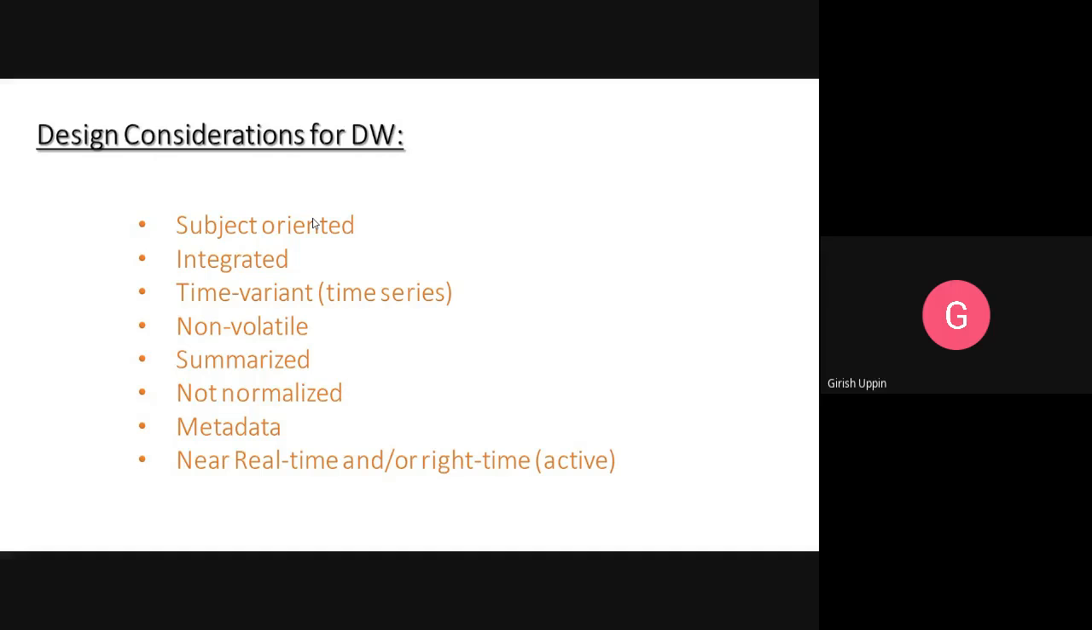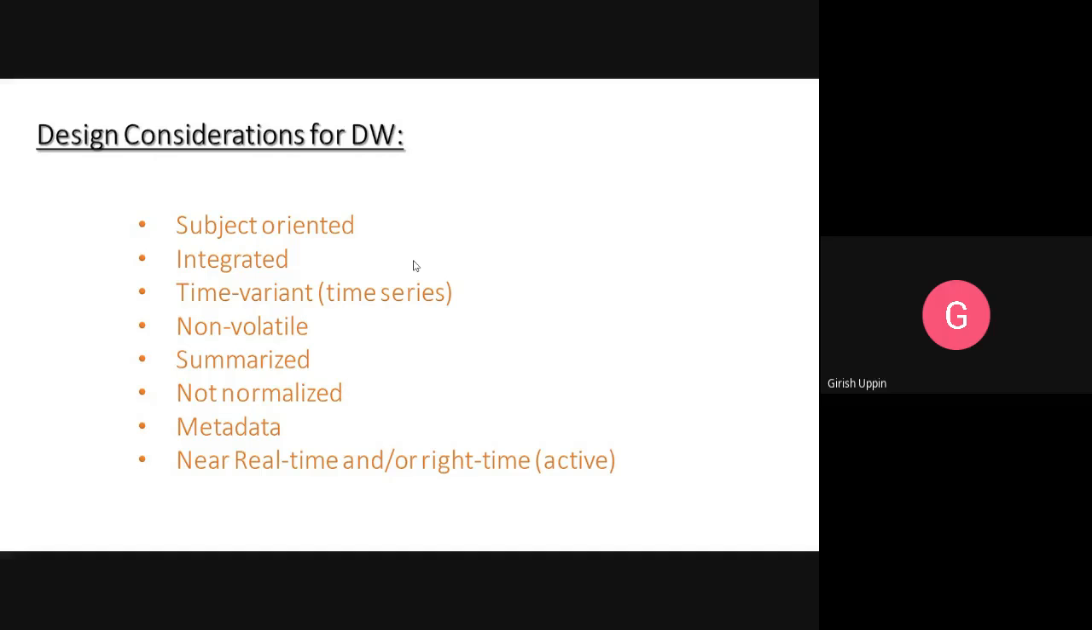Other requirements are that it should be subject oriented. What is the meaning of subject oriented? In order for decision making to be very effective, the data warehouse should be designed according to certain subject domains. The subject domain will help in making the decisions. Then it is integrated. As I told you, there are many databases or subsystems available in the organization. It will get data from all those places, and it will have the integrated information.